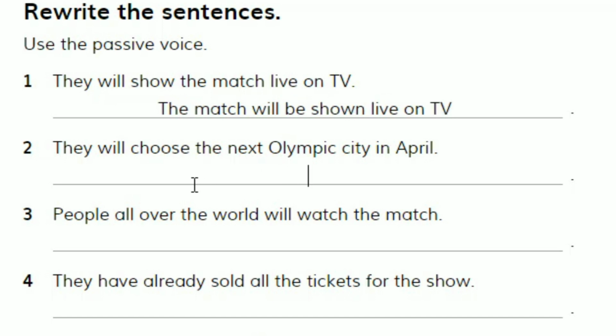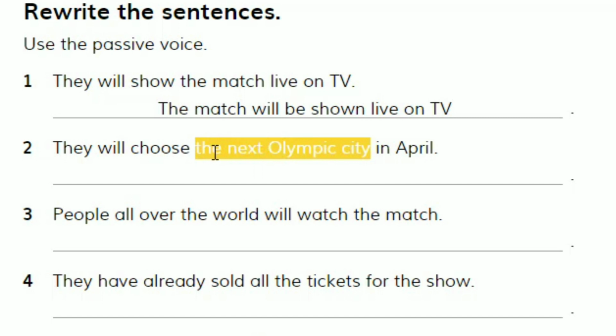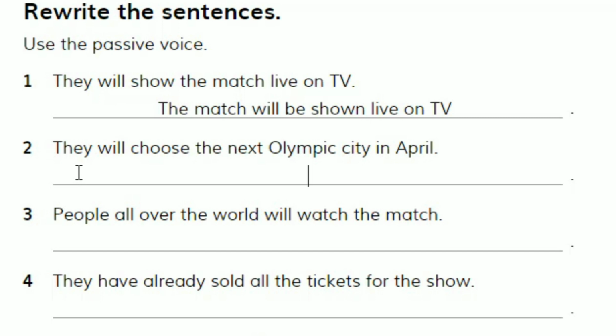We move to example 2. We have they will choose the next Olympic city in April. So the next Olympic city, that's the object that becomes a subject in the passive.